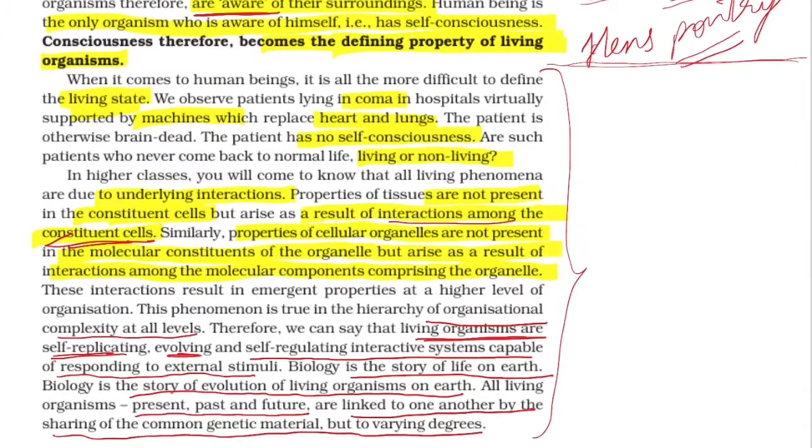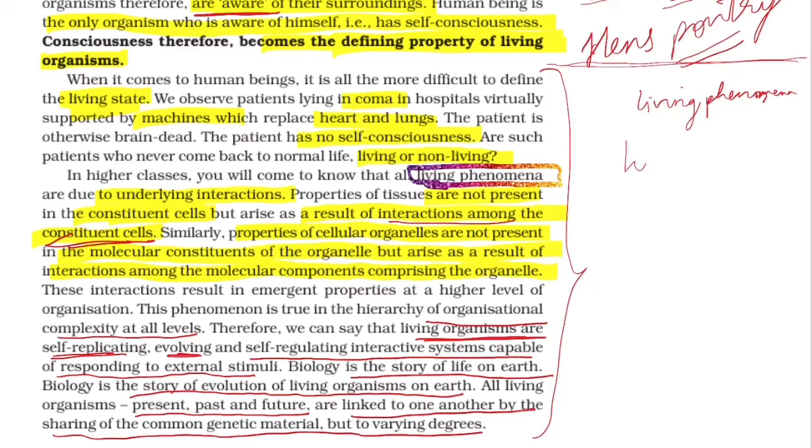What are we trying to understand here? What is this living phenomena? We are trying to understand the word living phenomena. Living phenomena means what? It is due to underlying interactions.